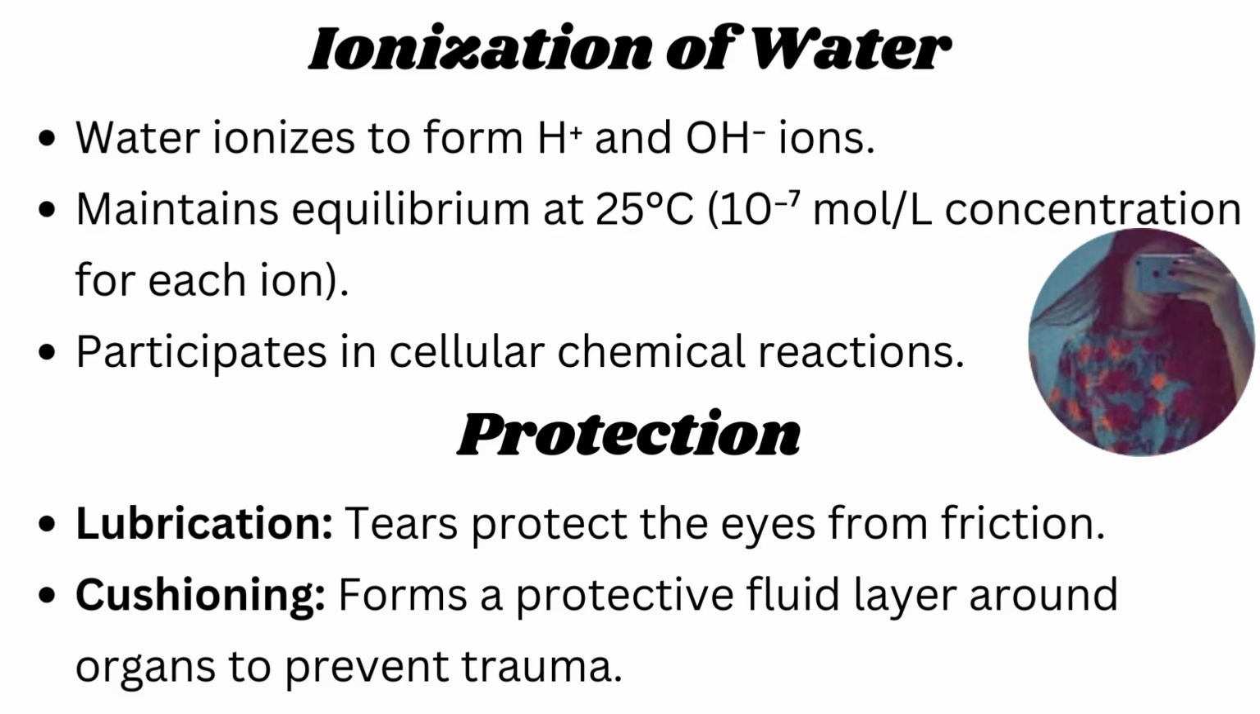The next most important property is ionization of water. Water ionizes to form hydrogen and hydroxyl ion. It maintains equilibrium at 25 degrees Celsius. It's a very important MCQ also. What is the maximum equilibrium capacity of water at 25 degrees Celsius? It is 10 to the power minus 4 mole per liter concentration for each ion. The water also participates in cellular chemical reactions.